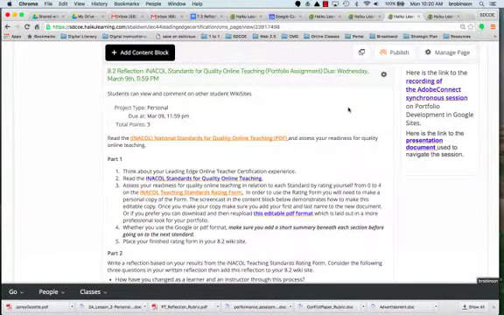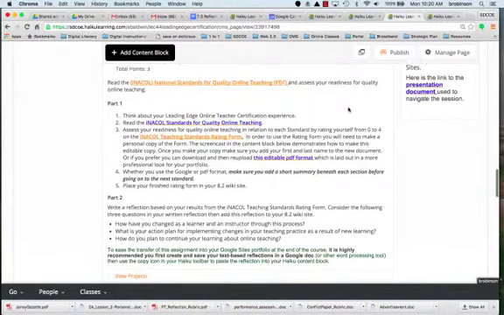(8.2) INACOL Standards for Quality Online Teaching. In this particular assignment, you'll notice it is divided into 2 parts. First, you'll take a look at the INACOL Standards for Quality Online Teaching, and you will then use those standards and rate yourself from 0 to 4 on the INACOL Teaching Standards Rating Form. There's a link here. There are 2 different ways that you can create this form, and there's a video later on showing you how to do this as well.